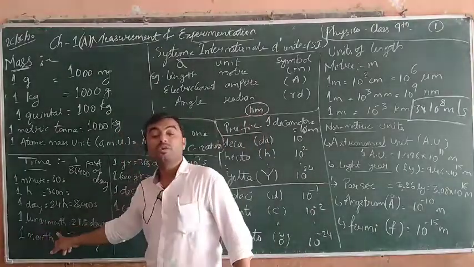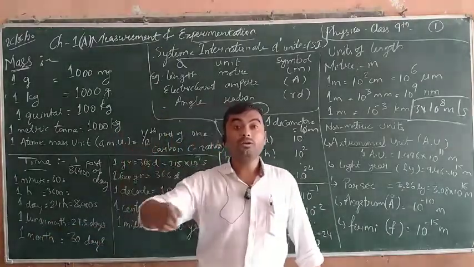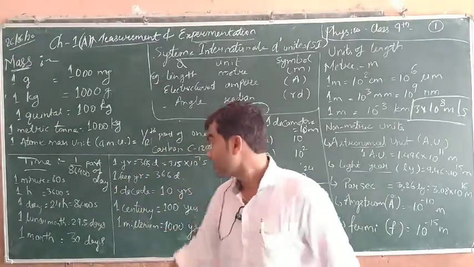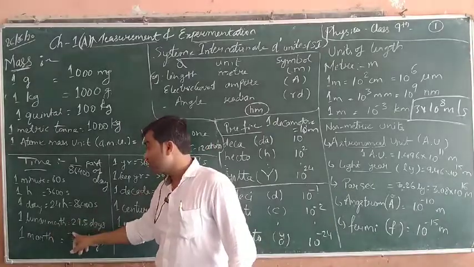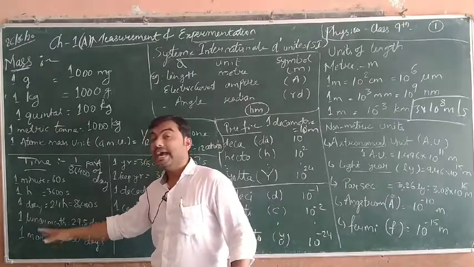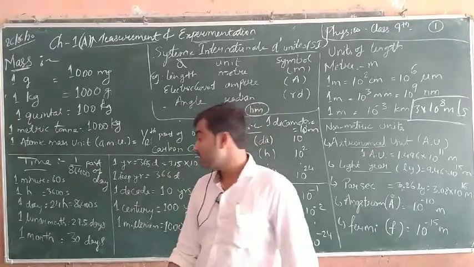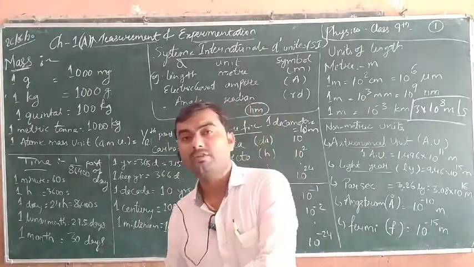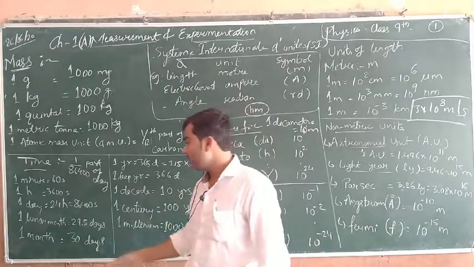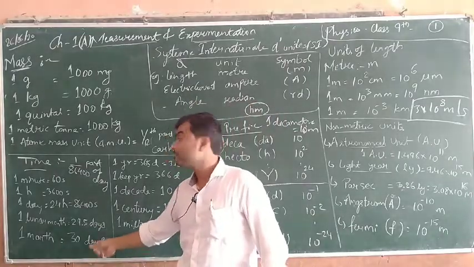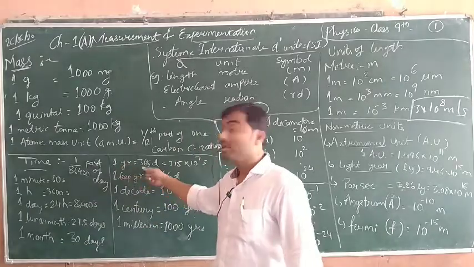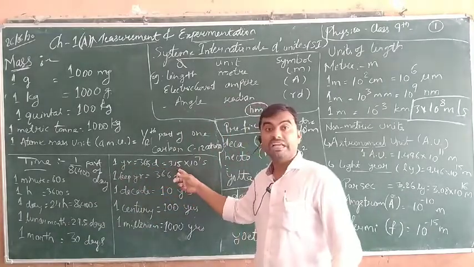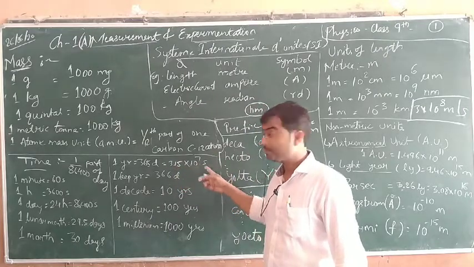Now one lunar month means how much time the moon takes to rotate around the earth. So one lunar month is equal to 29.5 days, and one month according to our calendar is equal to 30 days. It varies from 31, 30, 29, 28, so we take an average, always on the calendar average 30 days. 1 year equals 365 days. When you convert in seconds, it is 3.15 into 10 to the power 7 seconds.